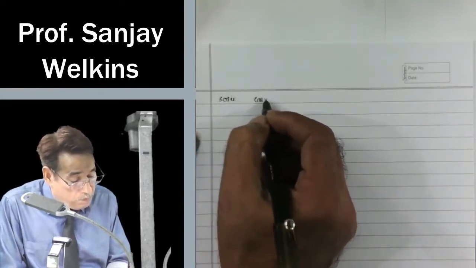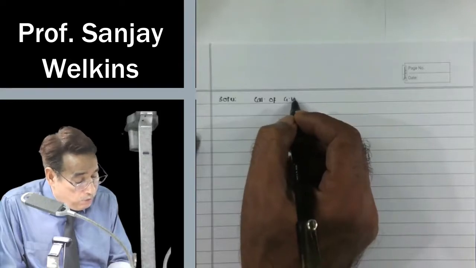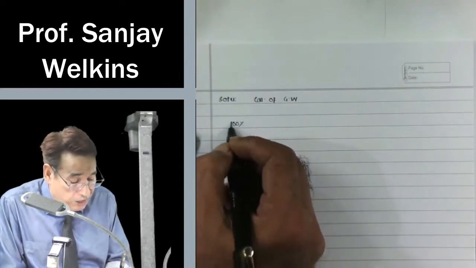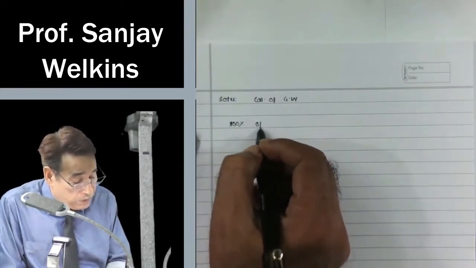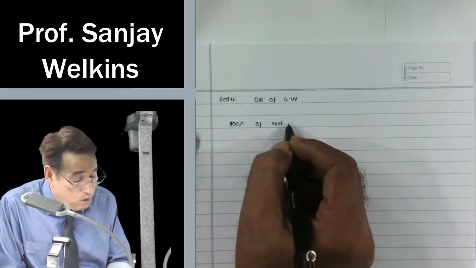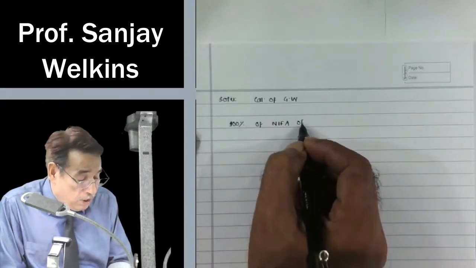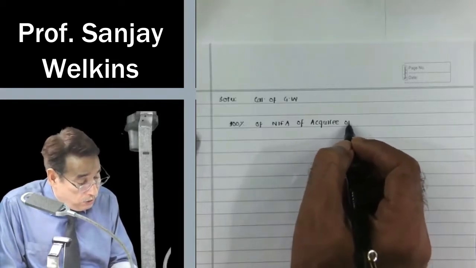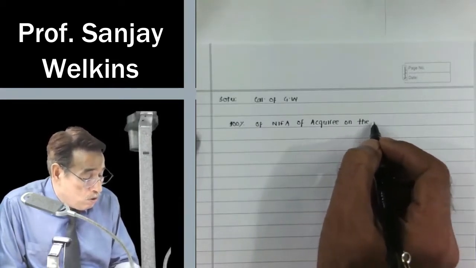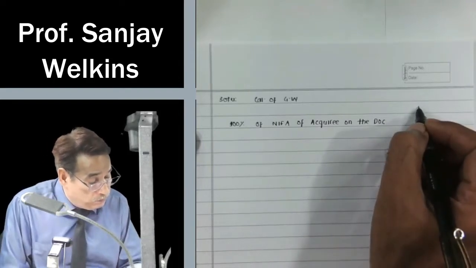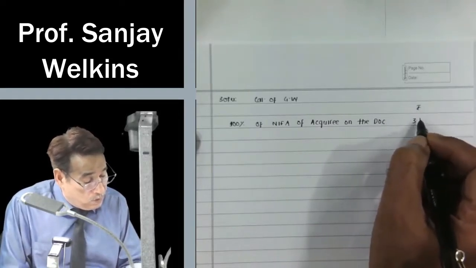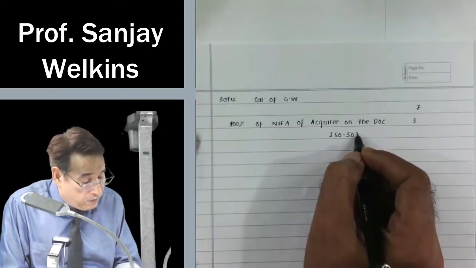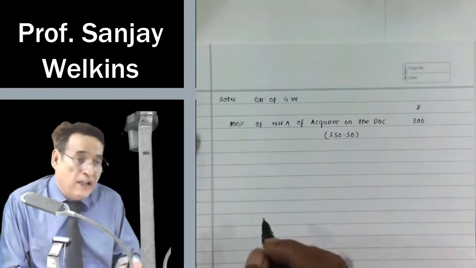Calculation of goodwill. In order to compute the goodwill, we are now quite deft in it. Deft means expert in it. 100% of NIFA, and make a habit of writing NIFA of acquiree. It looks tiresome, but make a habit. On the date of acquisition, 350 minus 50. Assets were 350, liabilities were 50. So we may say NIFA is equal to 300 lakhs, correct?